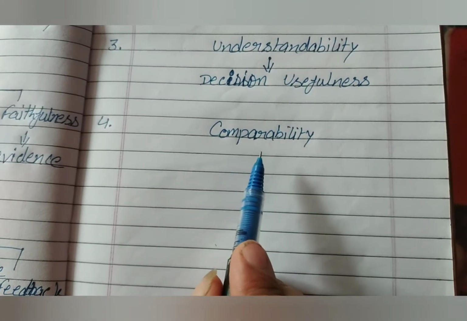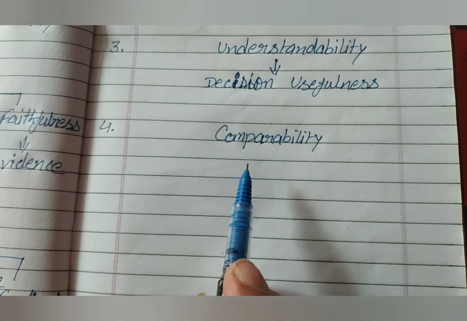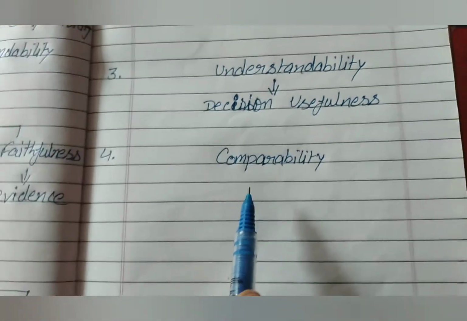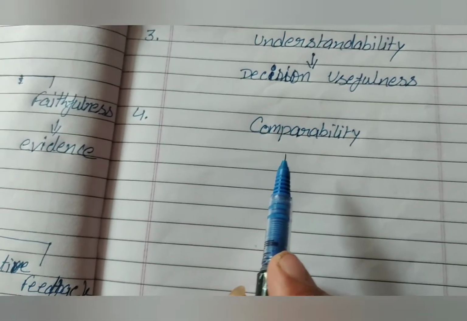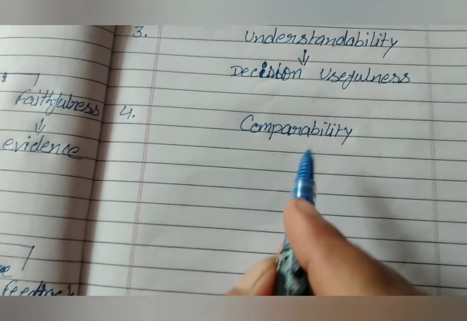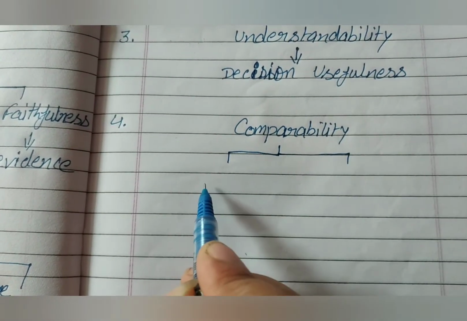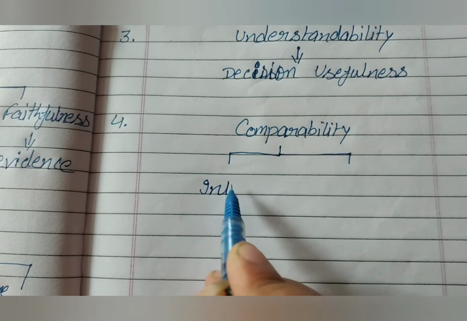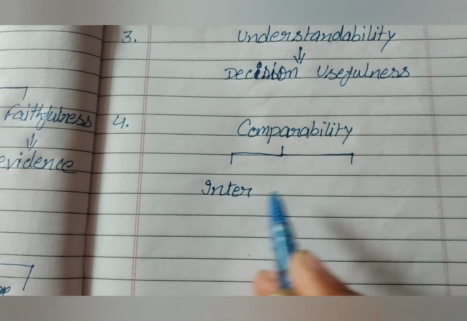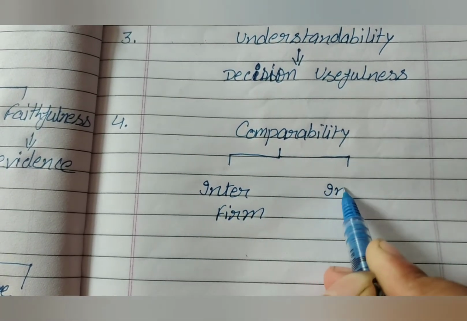Next point is comparability. Comparability means the user should be able to compare the accounting information of an enterprise of the period either with that of other period. So the basis of comparison are two. First one is inter-firm comparison and second one is intra-firm comparison.